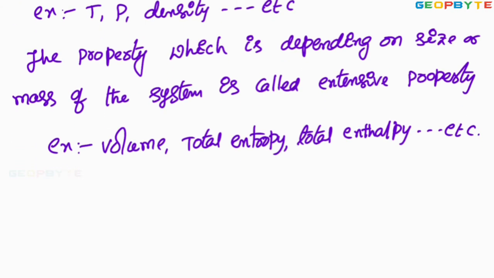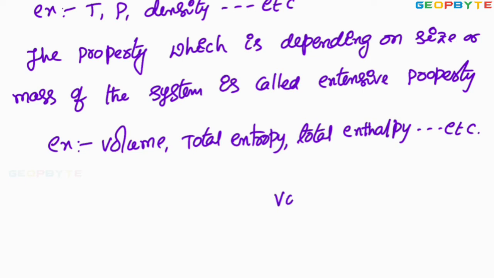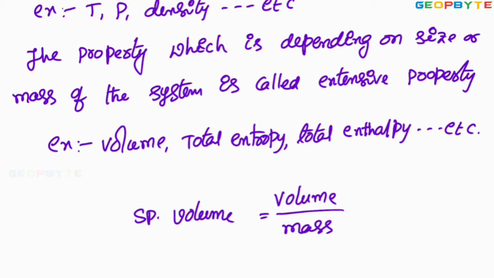But remember, here volume by mass is called specific volume. This specific volume is coming under intensive property. That means all specific extensive properties. Here volume is coming under extensive property. But if I divide the volume with mass, I will get another quantity.